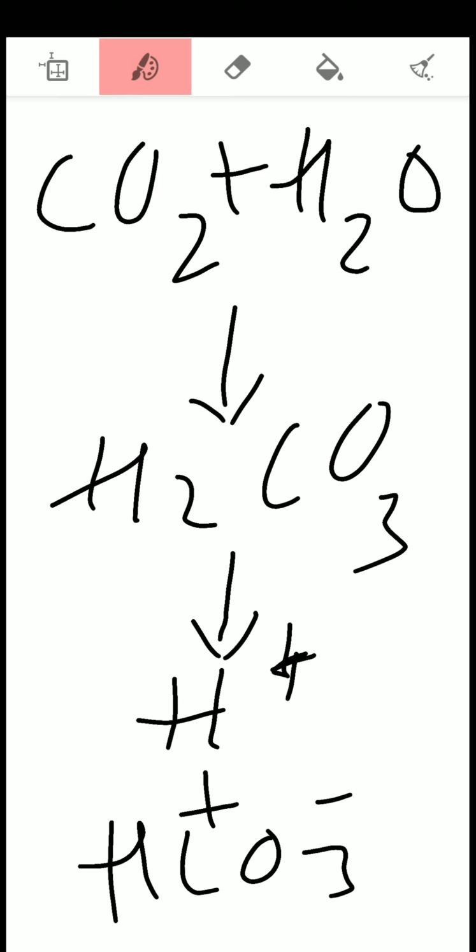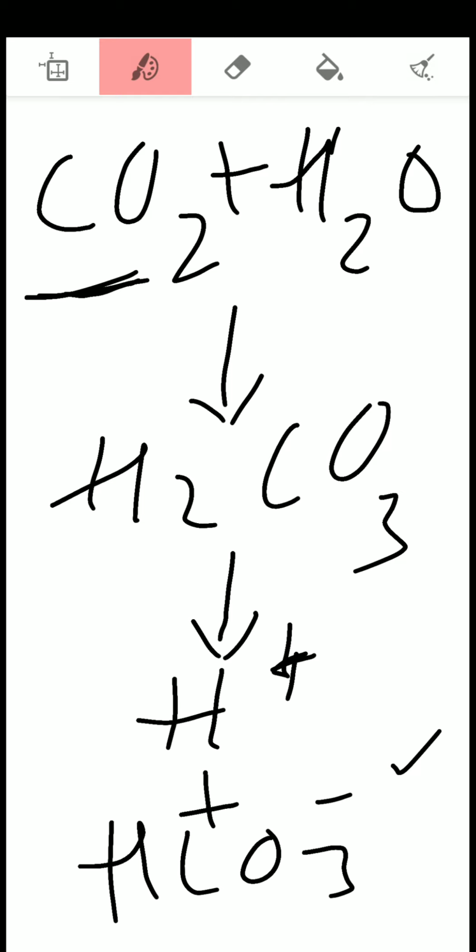So during the process of metabolism, lots of carbon dioxide is generated. When metabolism increases, the amount of carbon dioxide also increases in the body. This carbon dioxide combines with water to form H2CO3, that is carbonic acid. This carbonic acid, being an unstable compound, immediately splits into hydrogen ion and HCO3 minus ion, that is bicarbonate ion. So when the level of hydrogen ion increases, it means what? It means the pH decreases. It means the acidity increases in the fluids.